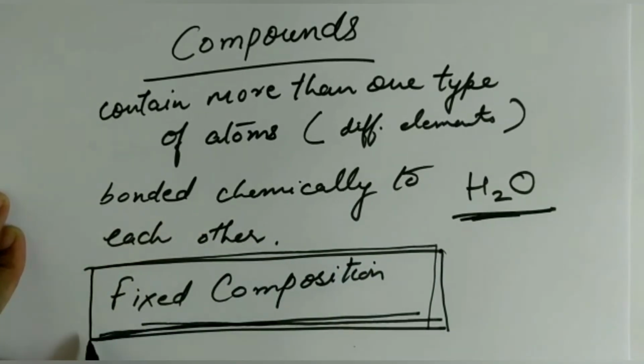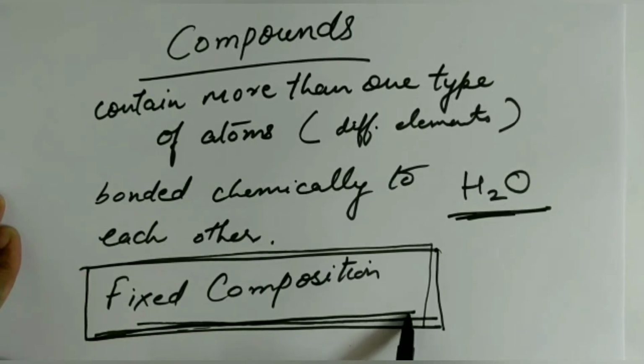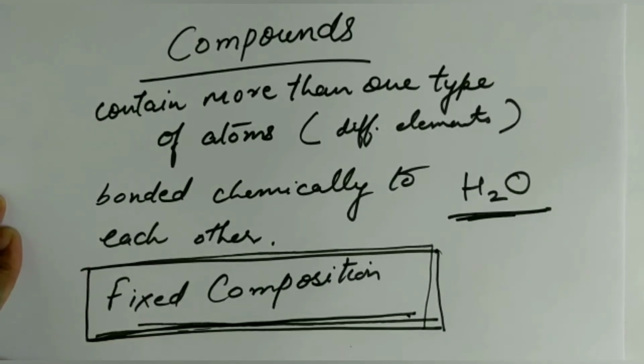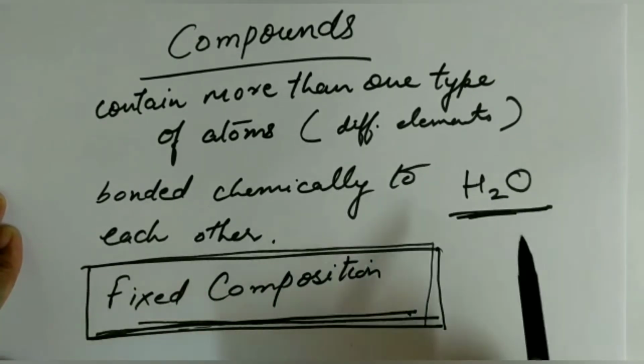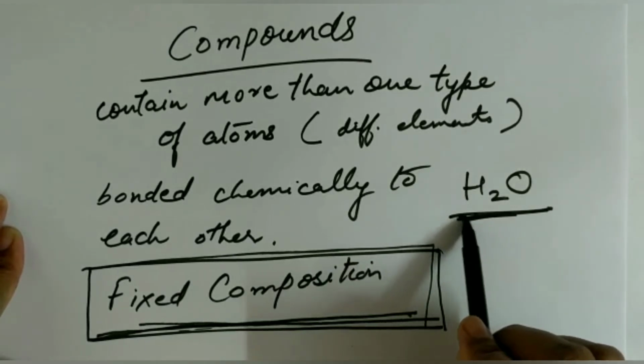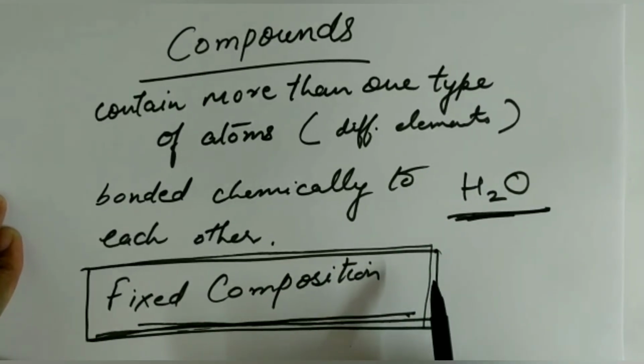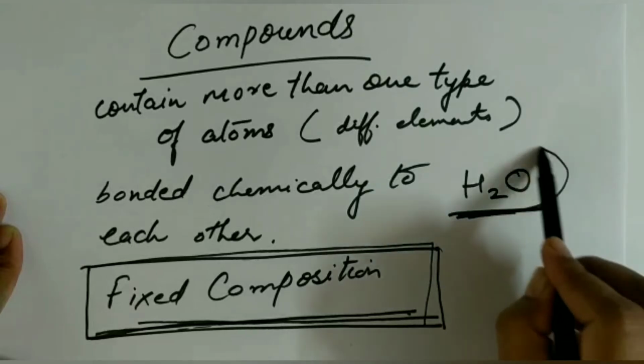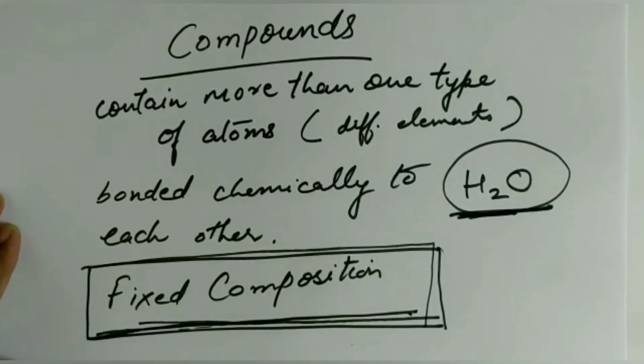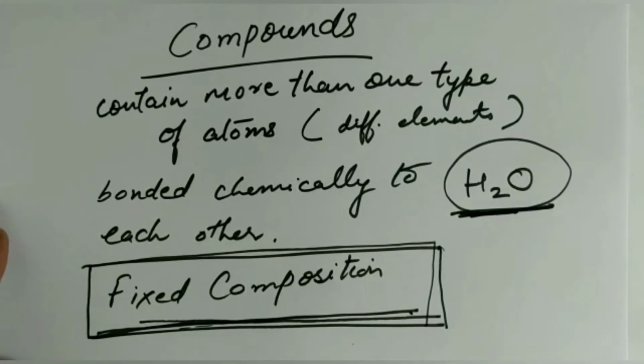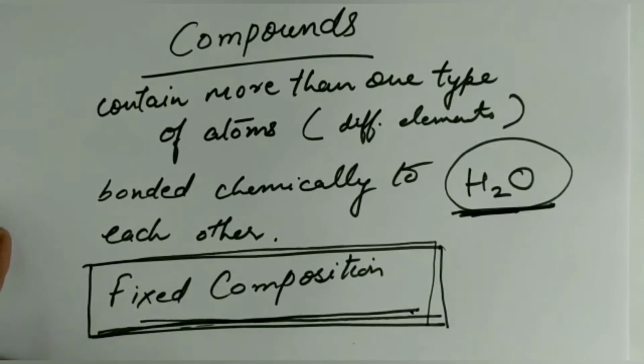The second thing that we need to know is that these compounds have fixed composition of different elements. Like for example, if we talk about water, its formula is H2O. So this composition of water, that is H2O, will remain fixed no matter which molecule of water we study.